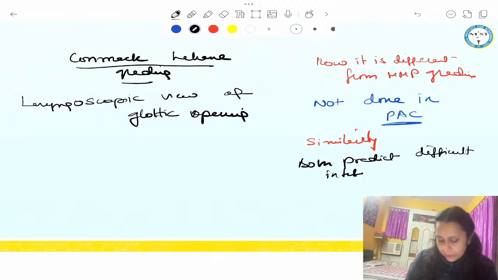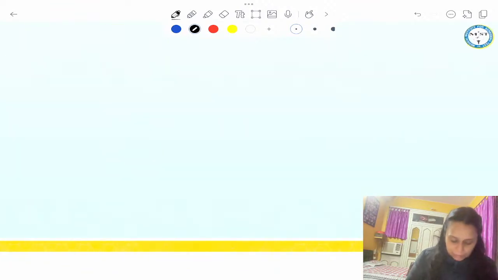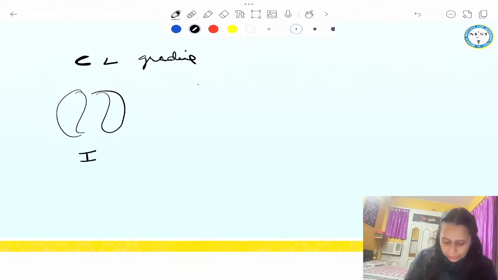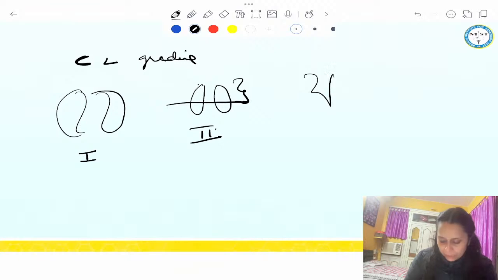Both predict difficult intubation. Right? Now let us talk about Cormack-Lehane grading. If I do the laryngoscopy and an entire glottic opening is seen, we write grade 1. If only the posterior part of the glottic opening is seen, only this much, then we write grade 2. And if only the epiglottis is seen, we write grade 3. And only the hard palate, we write grade 4.